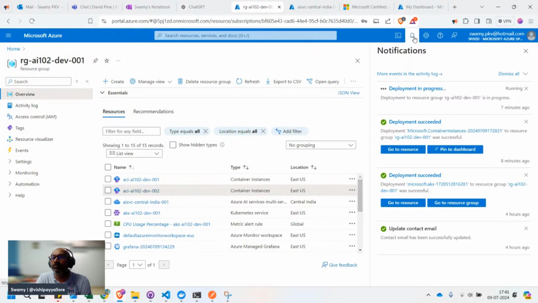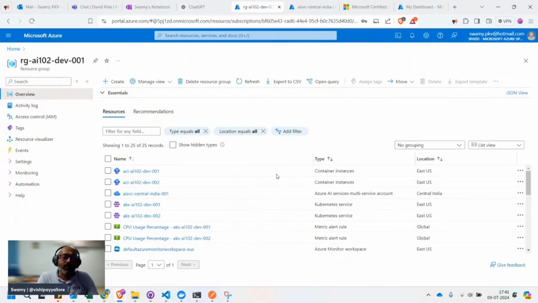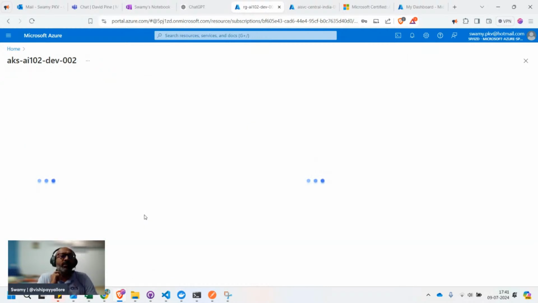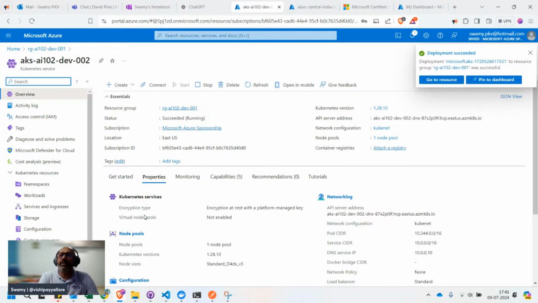What is this? Oh, is it deploying still? If it is deploying, no problem, we will use the existing one. So let's see in what state it is. It shouldn't be... oh, succeeded, running. Thank God. Spot on.